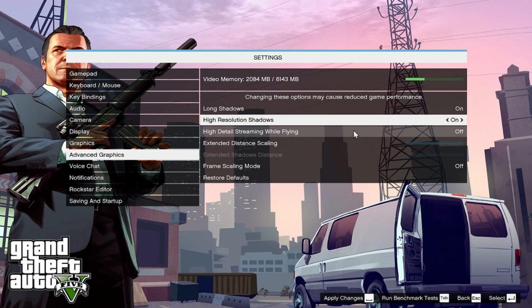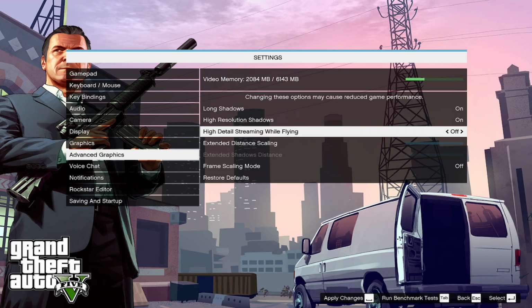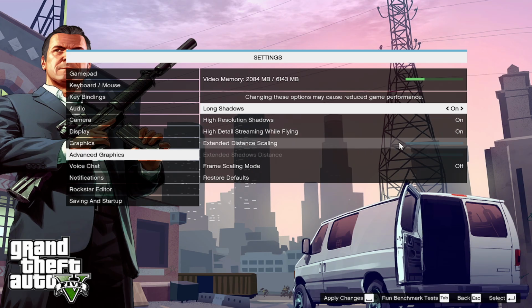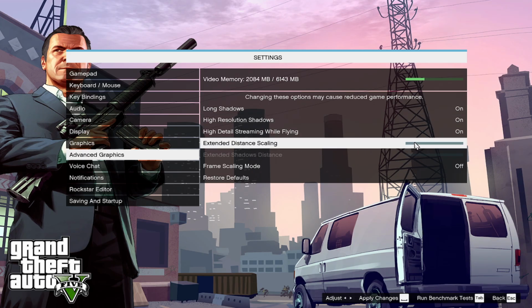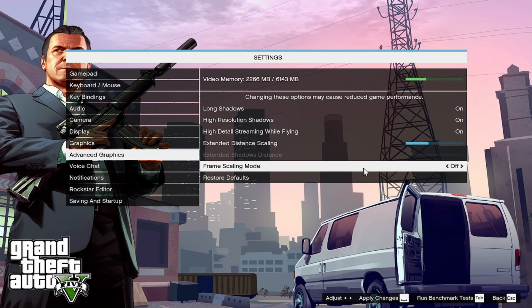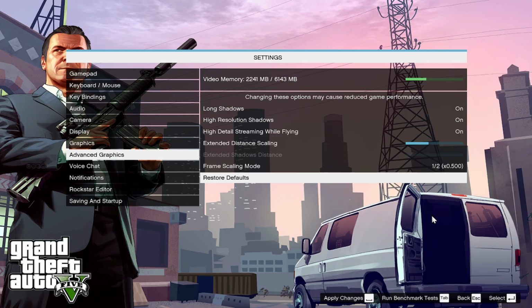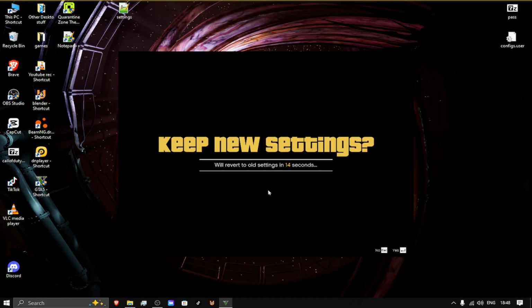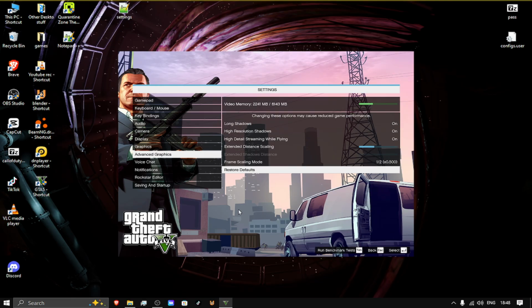High resolution, turn that on. High streaming flying, turn that on. Okay, I'm not gonna mess around with this. Okay, maybe bring this up. It's going to ask me to restart the game, but frame scaling mode, you can see I can actually mess around with this. And then I'm going to apply this. It's going to ask me to restart the game. I'm going to say yes.